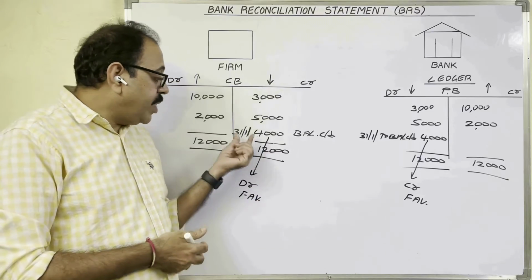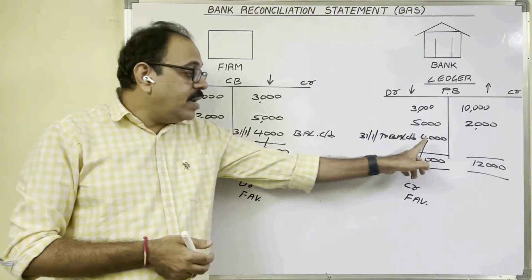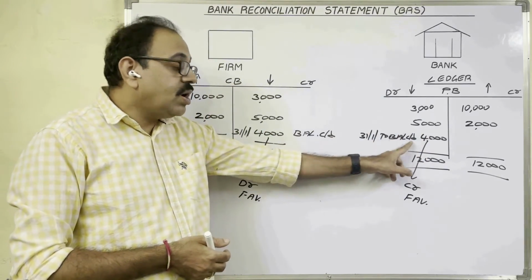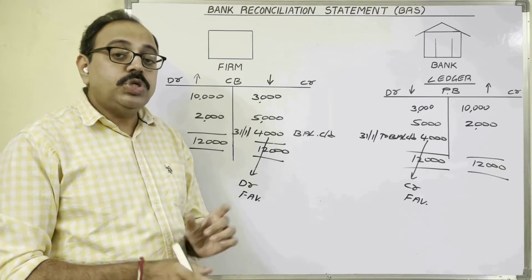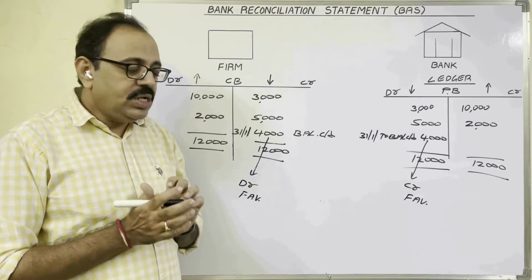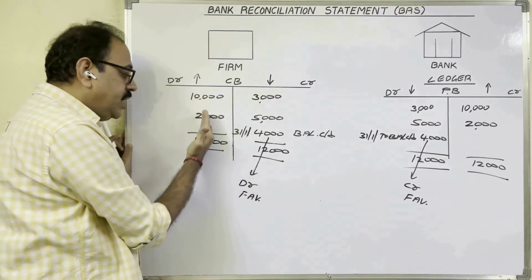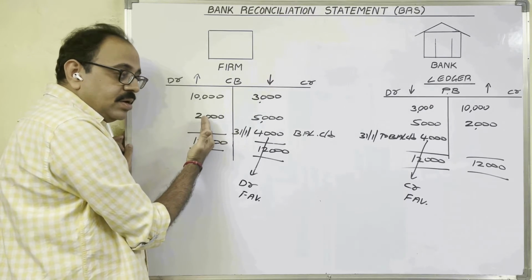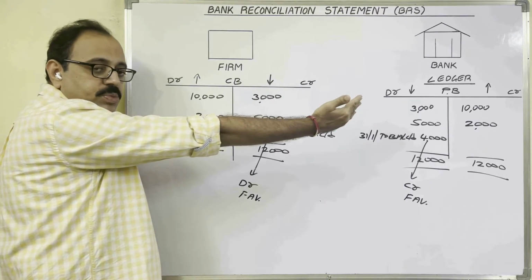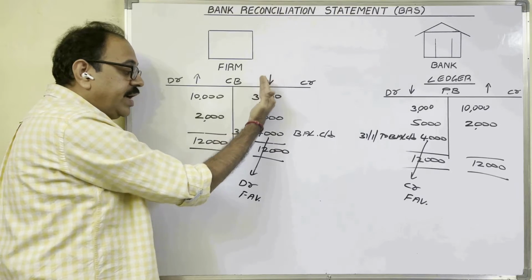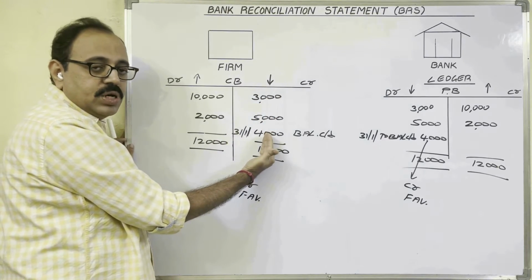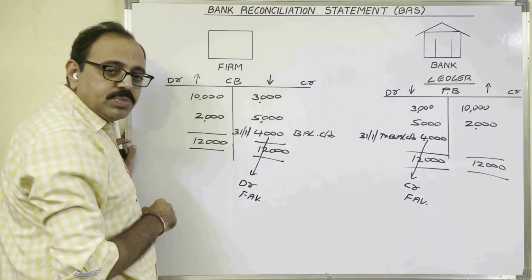Thus, on a particular day, when you calculate the balancing figures of these two books, amount should be same, because whatever we are writing on debit side, credit side we are writing in passbook, and whatever we are writing on credit side of cash book, debit side we are writing in passbook.